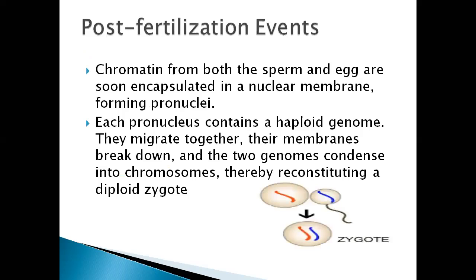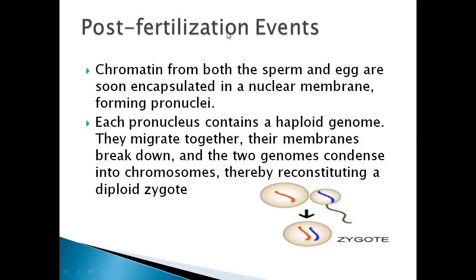Chromatin from both the sperm and egg are soon encapsulated in a nuclear membrane, forming pronuclei. Each pronucleus contains a haploid genome. They migrate together. Their membranes break down and the two genomes condense into chromosomes, thereby reconstituting a diploid zygote. Finally, fertilization results in the formation of the syncaryon, or what we call the zygote. The two pronuclei of the male and female are fused with each other. We call it a zygote.